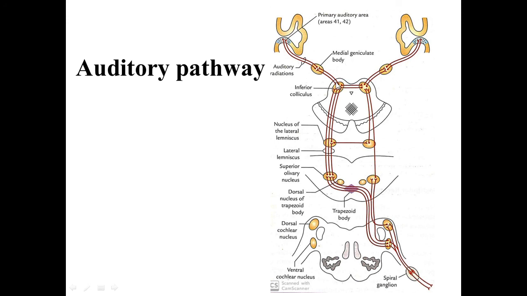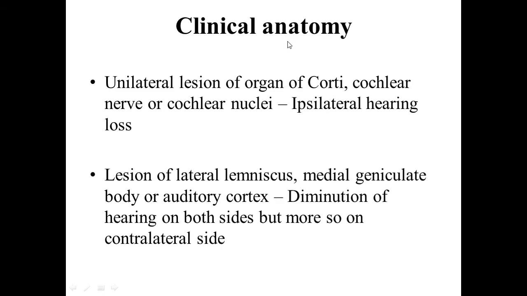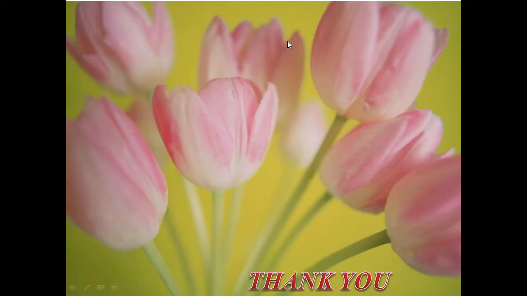From the inferior colliculus, fibers go to the medial geniculate body via the inferior brachium, and this medial geniculate body acts as the third order sensory neuron, and from the medial geniculate body the fibers pass through the sublentiform part of the internal capsule, and they form the auditory radiations, and these auditory radiations reach the primary auditory area. So this is all about the auditory pathway.